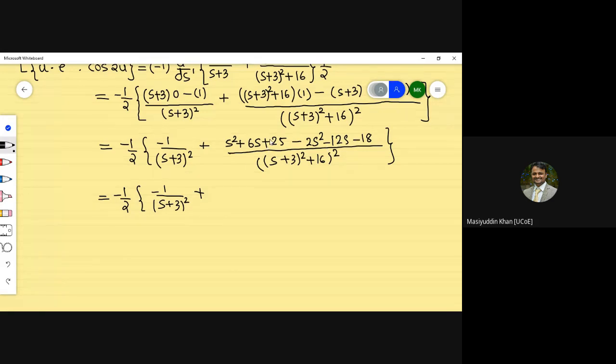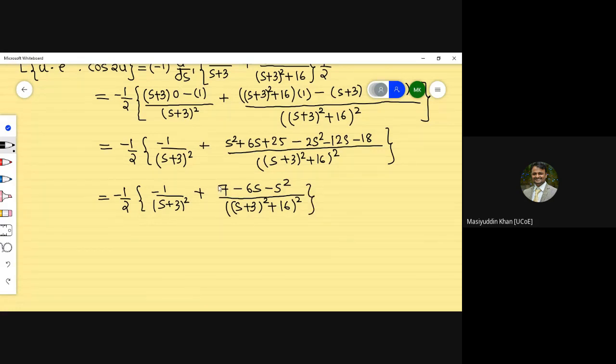You can see that 7 will remain, so I'm writing in this order: 7 minus 6s minus s square upon s plus 3 the whole square plus 16 raised to power 2 times.